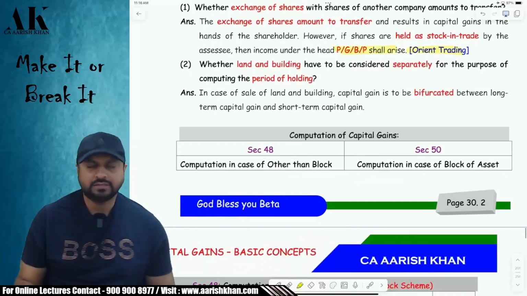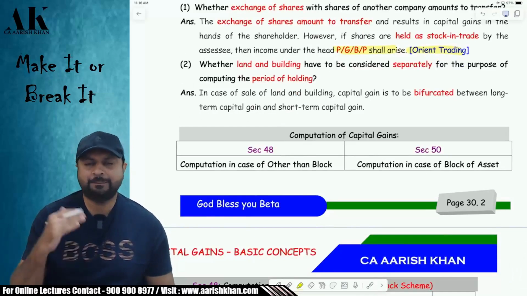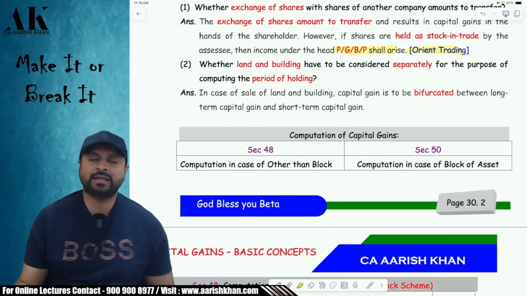Okay. Now, suppose I buy a land 20 years back and last year I made a building on that land. After making that building, in the next few months I am selling that building along with the land. How will the capital gains be computed? You have to make two computations. For land you have long-term capital gains, and for building you have short-term capital gains. You have to make two separate computations.